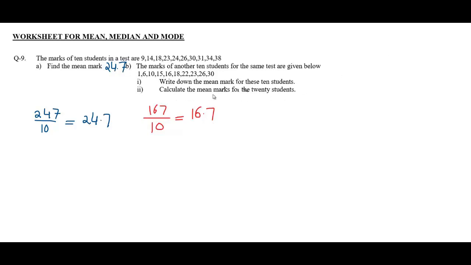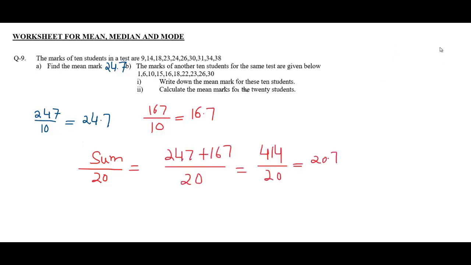Calculate the mean marks for the 20 students, 10 students and 10, 20. To find that, we need the sum of the 20 students, and the sum of the 20 students is 247 plus 167. That is,